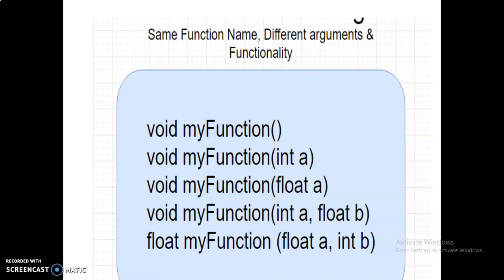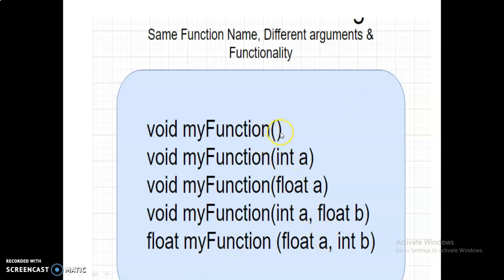Function overloading means having the same function name but different arguments, either different types of arguments or a different number of arguments. Here in this example you can see void is the return type. The function name is myFunction, the second one is also myFunction, the third one is also myFunction. So all the functions have the same name, myFunction, but the parameters are different.